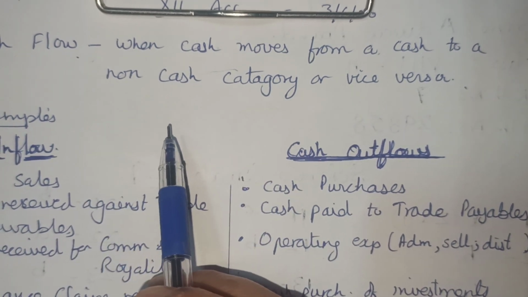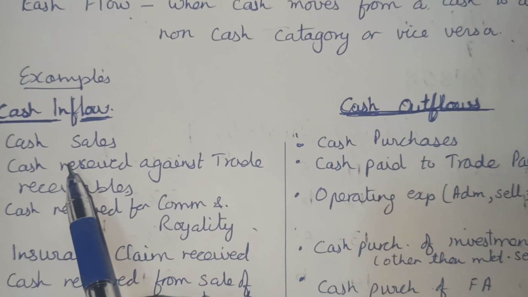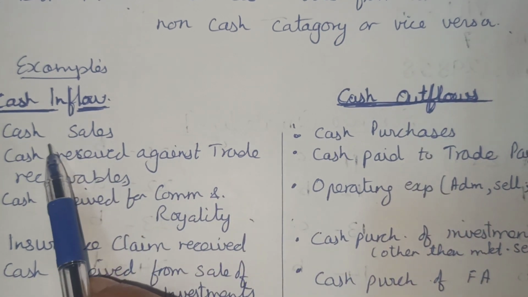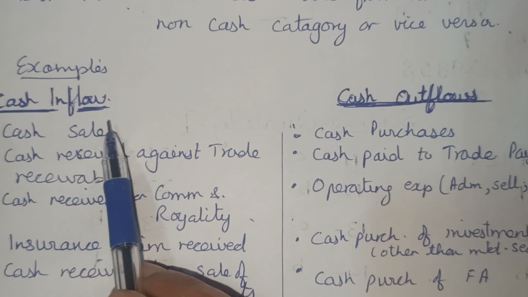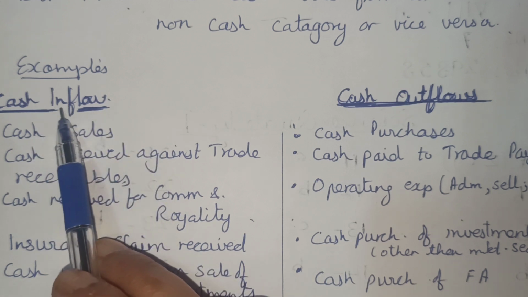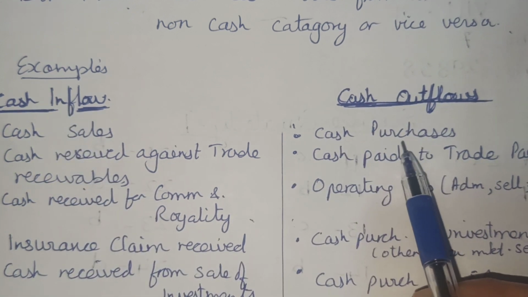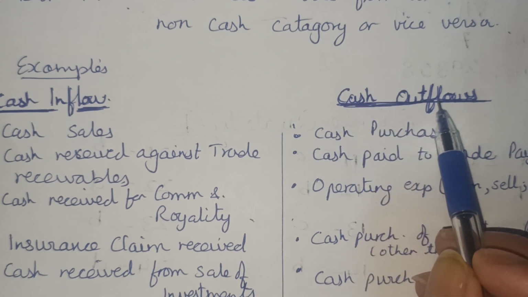Now here I have given examples and categorized them for your convenience into cash inflows and cash outflows. Like cash sale. The goods are going out, cash is coming in, so it is inflow of cash. On the contrary, cash purchases, goods are purchased and cash is flowing out, outflow of cash.